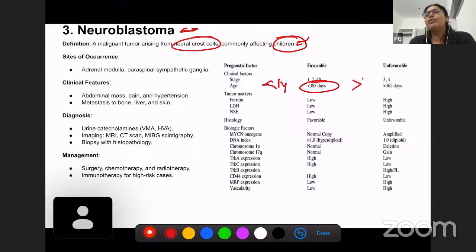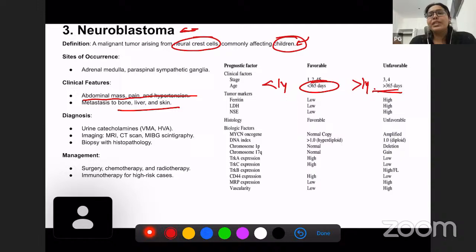If the child is more than 1 year old, the prognosis is bad with respect to neuroblastoma. So how does this patient present? The patient presents with an abdominal mass, pain, and hypertension. Sometimes metastasis can also occur. This is not a benign tumor. This is a malignant tumor, and hence, metastasis can also occur.